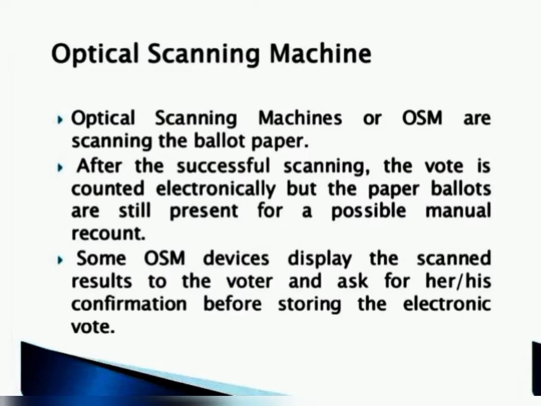Optical scanning machine. Optical scanning machines, or OSM, scan the ballot paper. After the successful scanning, the vote is counted electronically, but the paper ballots are still present for possible manual recount. Some OSM devices display the scanned results to the voter and ask for her confirmation before storing the electronic vote.